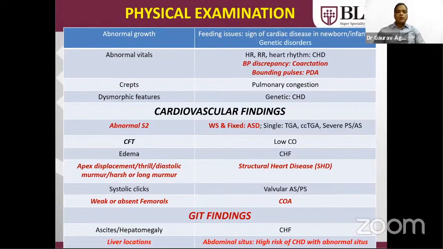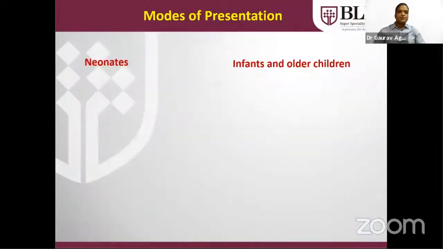The liver should be palpated to see whether it is on the right side or not. If it is on the right side, it is normal, commonly known as situs solitus, or it can be situs inversus or ambiguous. Now, what is the mode of presentation of congenital heart diseases?